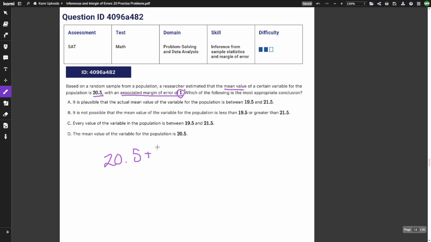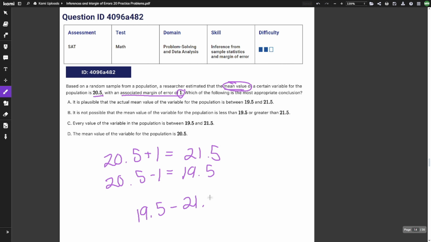20.5 plus 1 is equal to 21.5, and then 20.5 minus 1 is equal to 19.5. So the range of our mean values is anywhere between 19.5 and 21.5. Now let's look at our answer choices. It is plausible that the actual mean value of the variable for the population is between 19.5 and 21.5. Yep, that matches everything. We're just talking about the mean value, and it's between our range, so our answer is A.